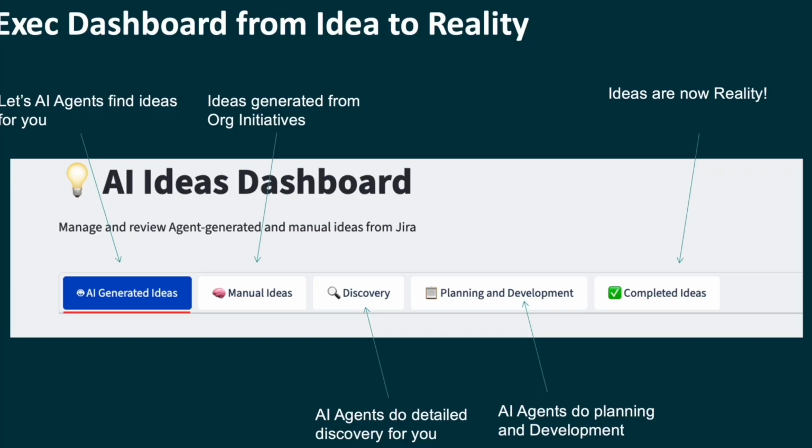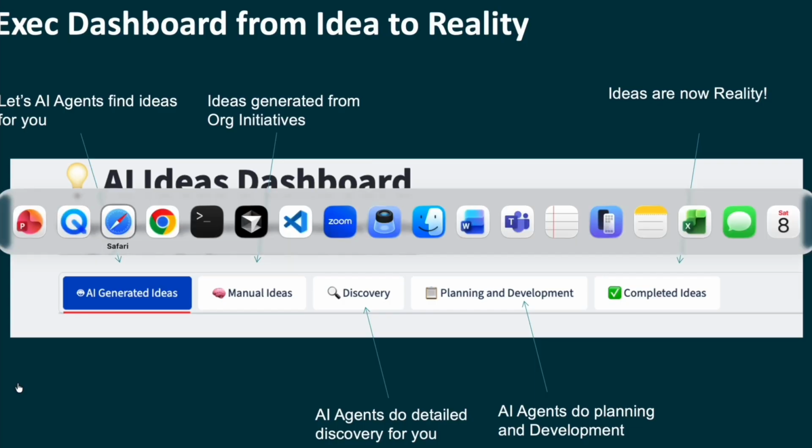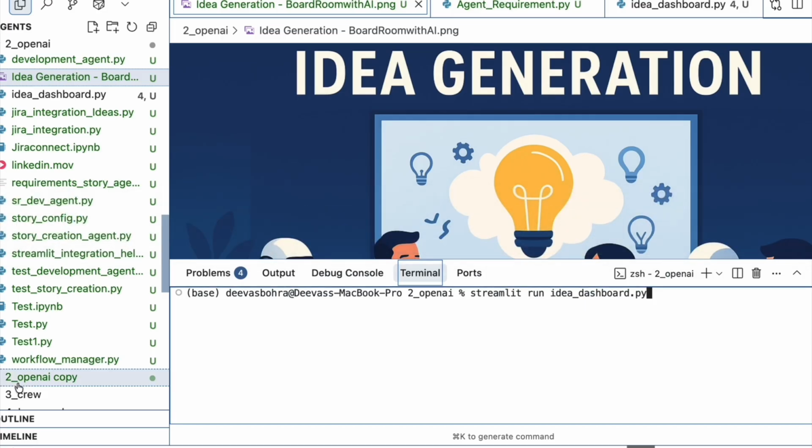The dashboard has multiple tabs, starting with creating the idea, the first tab. Also, it fetches your manual ideas from your organization, and it will help you to discover, plan, and implement it. So everything happens end to end. It is integrated with Jira. It is integrated with different databases, and it also has multiple models, and it uses all these models to build agents to find the best solution.